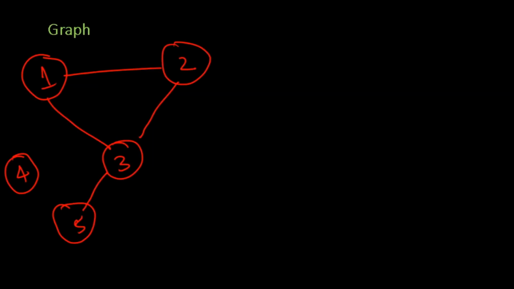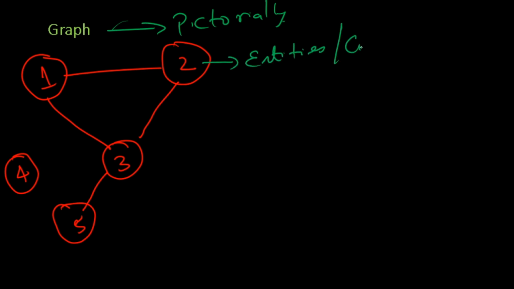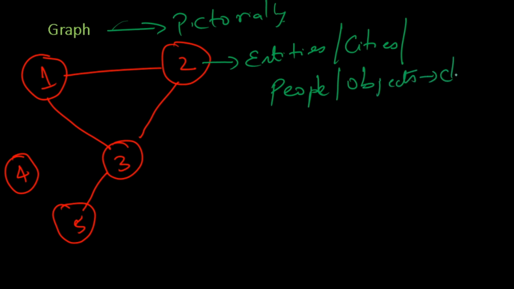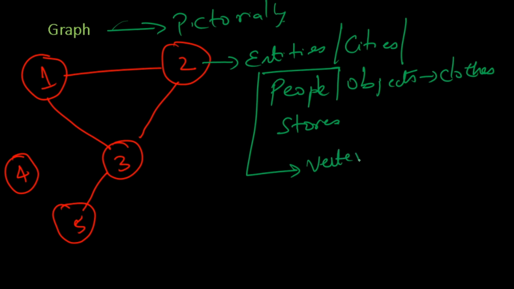Okay. So to start with, how do you pictorially represent a graph? Whenever you have entities, these entities could be cities, they could be people, they could be any objects, for example clothes, stores, anything of the sort. Whenever you have an entity, it is understood as a vertex or a node.